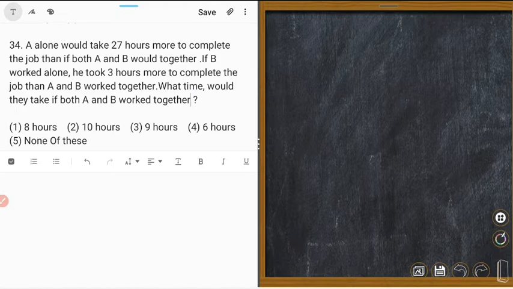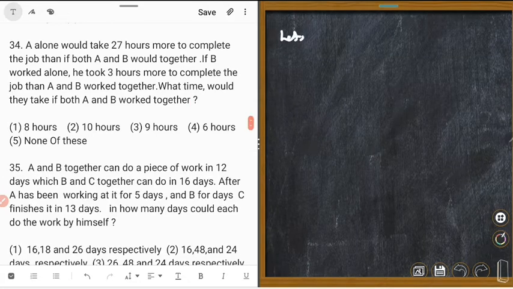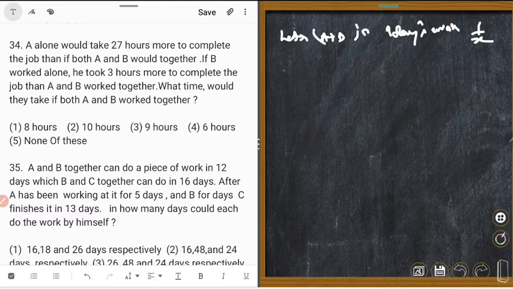Let A plus B's 1 hour work be 1 upon x, where x is the time together. Could you understand?